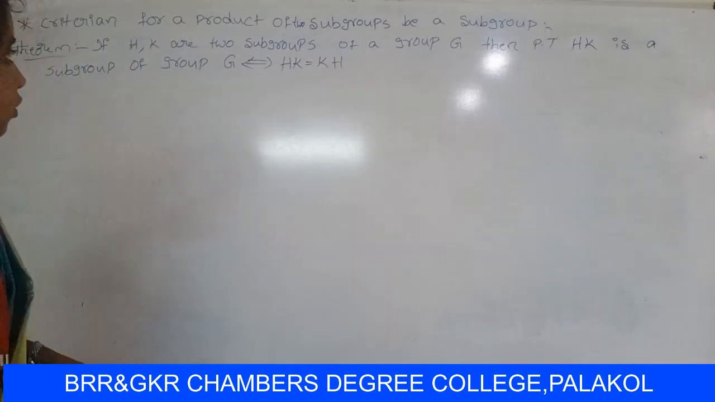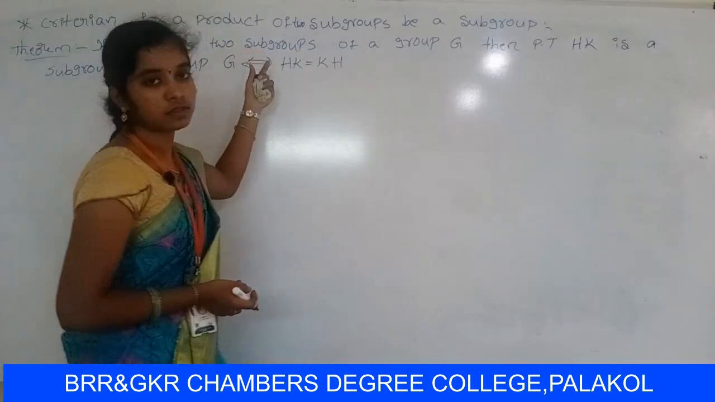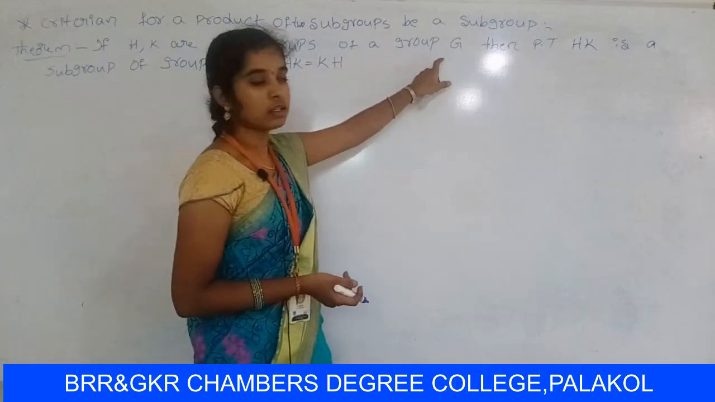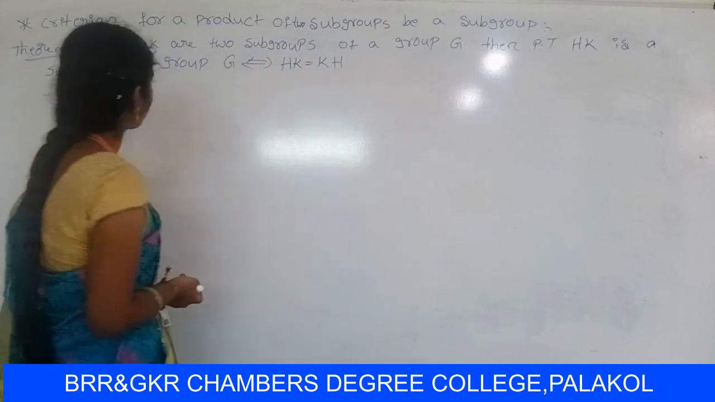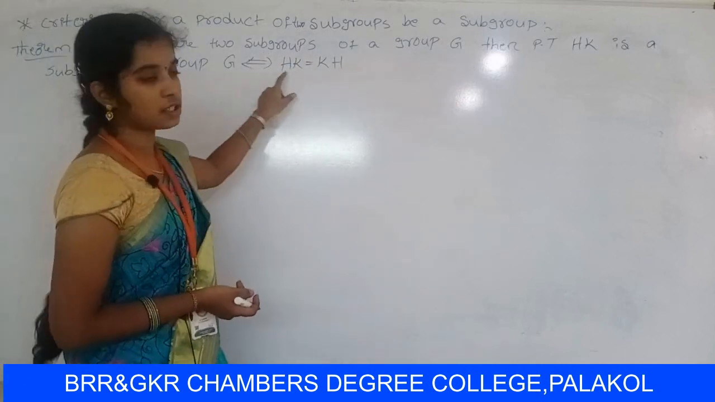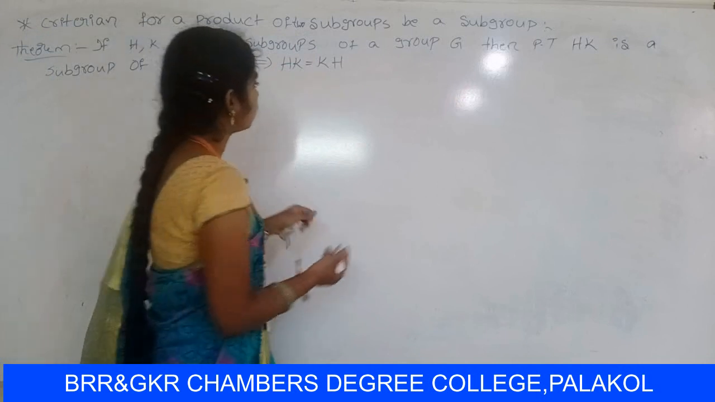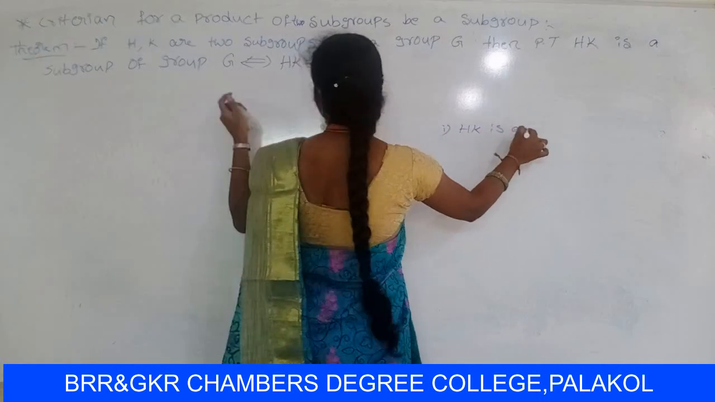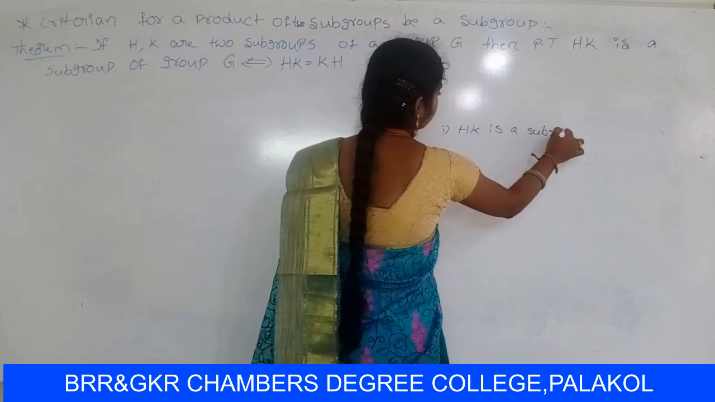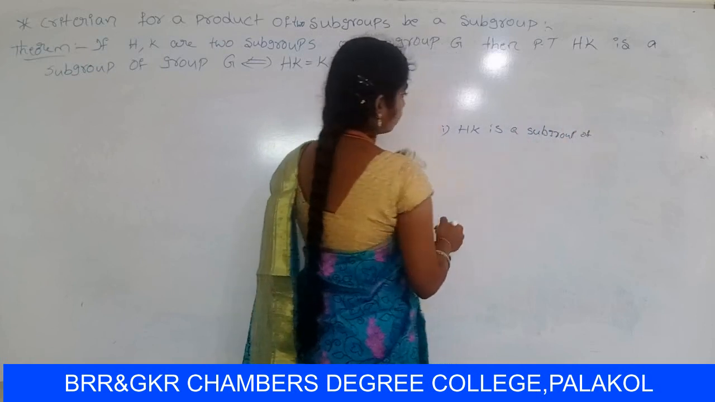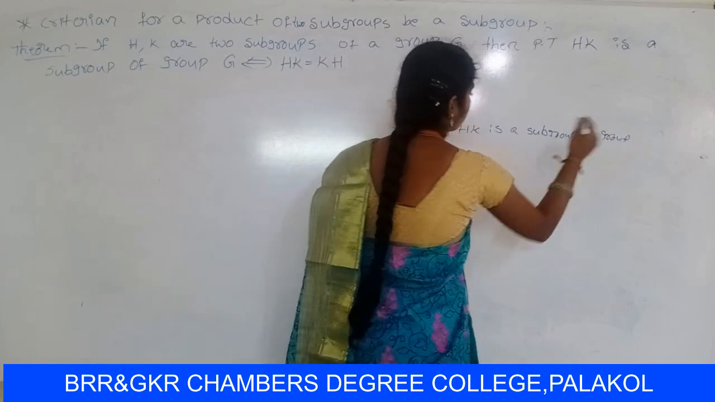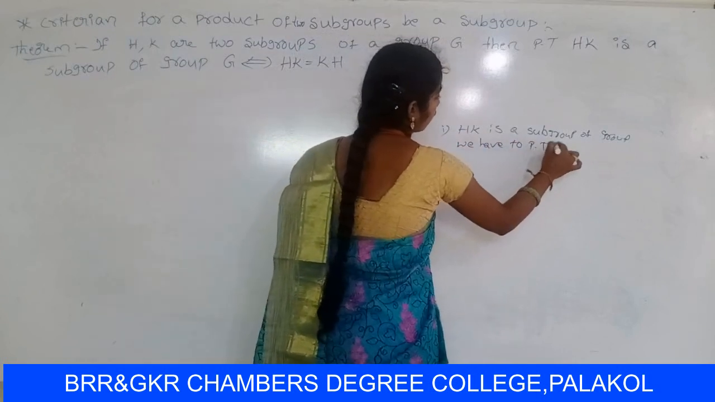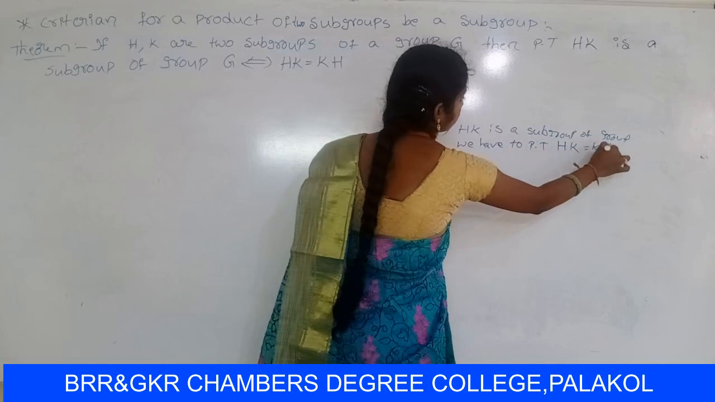So, criterion for a product of two subgroups to be a subgroup. The statement is, if H, K are two subgroups of a group Z, then prove that HK is a subgroup of group Z if and only if HK equal to KH. This is an if and only if condition, so the theorem has two parts. First, let us consider HK is a subgroup of the group. We have to prove that HK equal to KH.